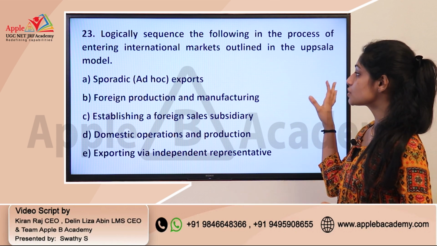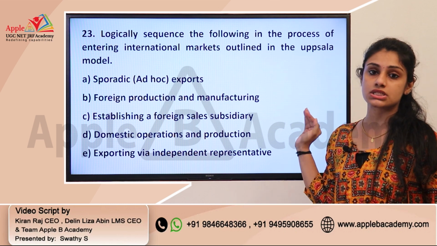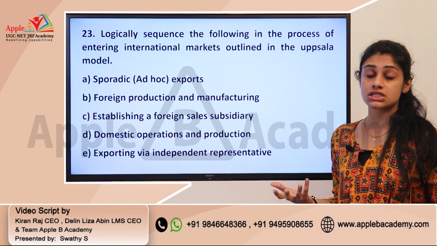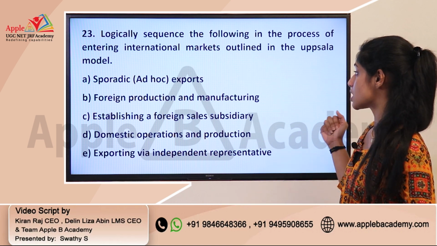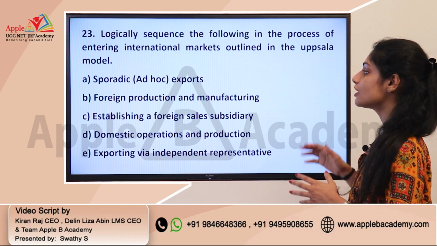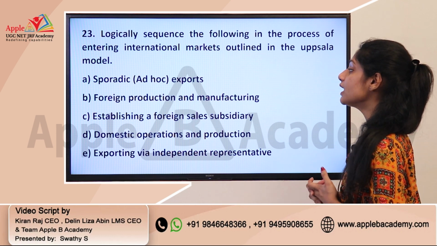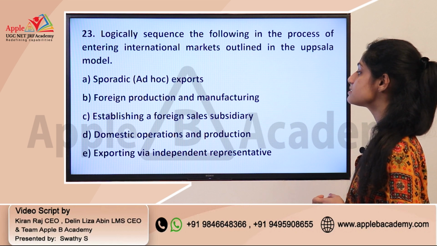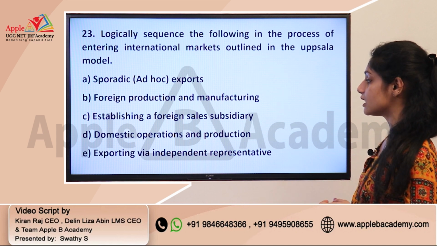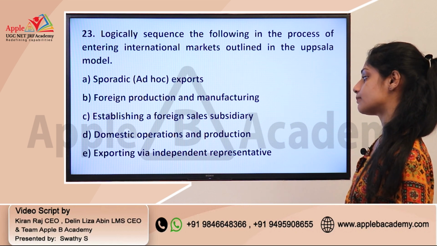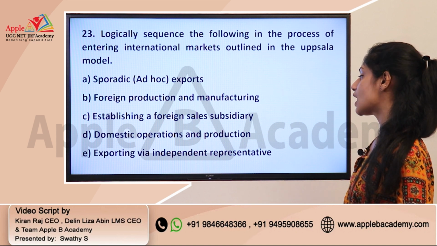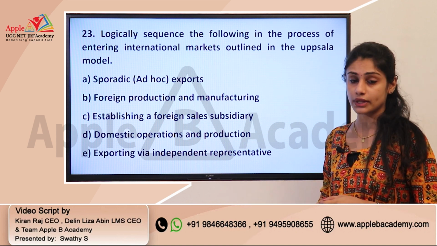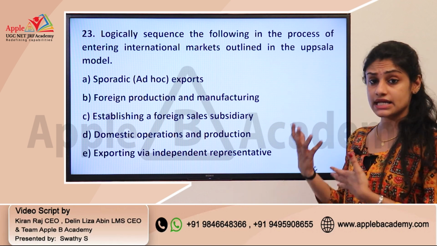Okay. So this particular question deals with the area of business environment and international business. The options are A, sporadic or ad hoc exports; B, foreign production and manufacturing; C, establishing a foreign sales subsidiary; D, domestic operations and production; E, exporting via independent representative. So you need to arrange them in sequence.